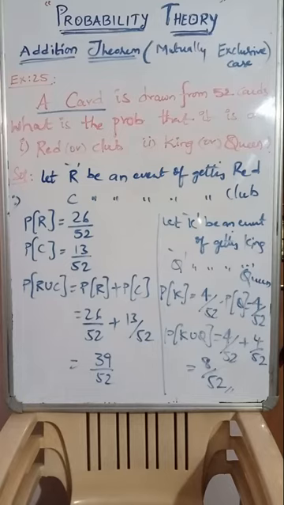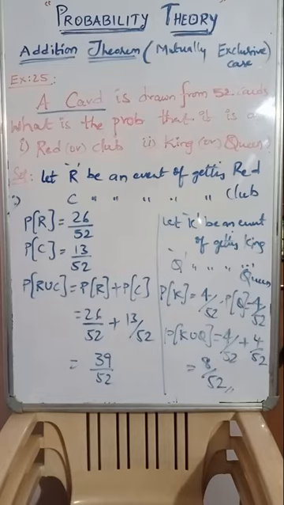Total 4 kings will be there. And queens also 4 out of 52. So, probability of getting king cards is 4 by 52 and probability of getting queen cards is 4 by 52. Then definitely here kings and queens are mutually exclusive. See, in every problem you observe, nowhere do they mention that the events are mutually exclusive.